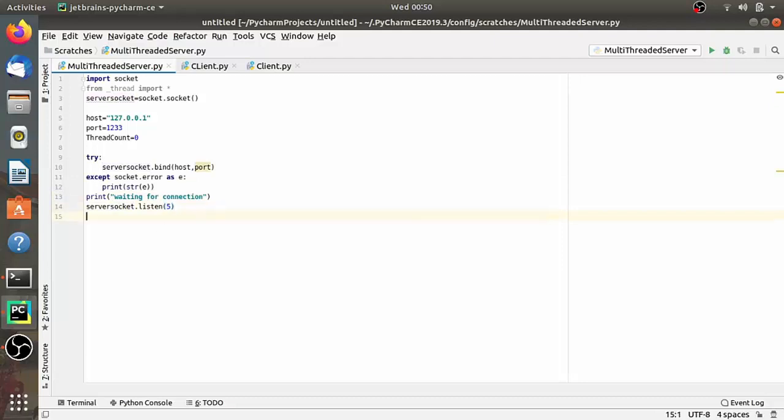Here we need to support handling multiple clients, or threads, at the same time simultaneously. For that we need to create a function that handles the request from an individual client by a thread, right? So let's define a new function, let's say client_thread, which connects to each individual client on the different addresses given by the server, right?